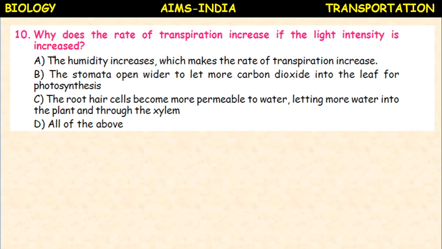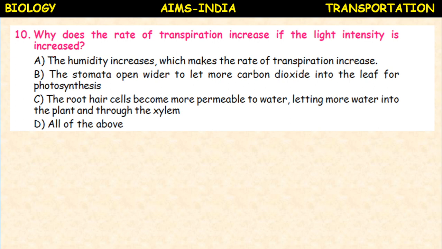Next, why does the rate of transpiration increase if the light intensity is increased? The humidity increases, which makes the rate of transpiration increase. The stomata open wider to let more carbon dioxide into the leaf for photosynthesis. The root hair cells become more permeable to water, letting more water into the plant and through the xylem. All of the above.